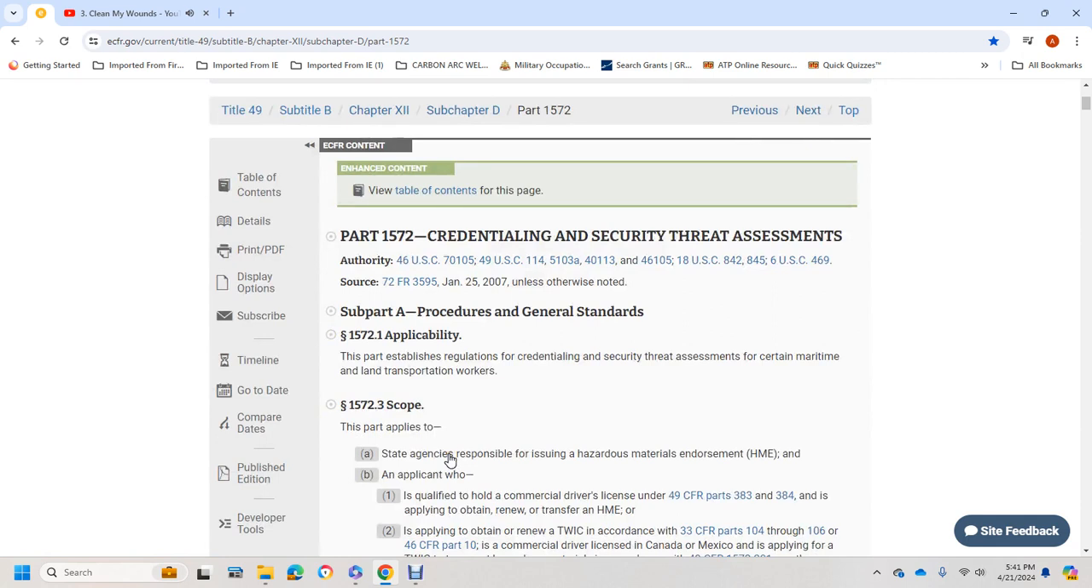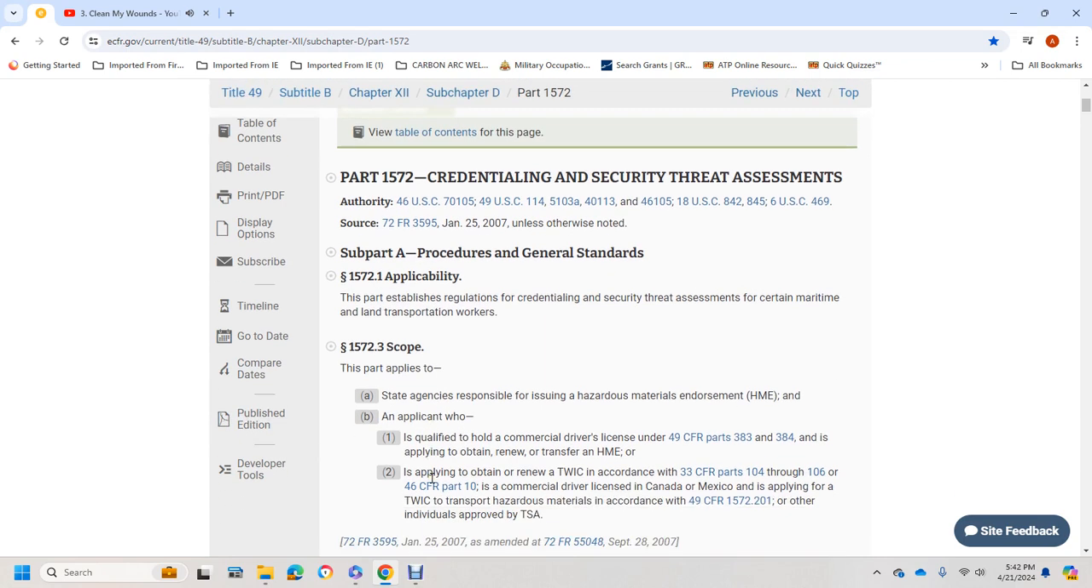1572.1 Applicability. The Department establishes regulations, credentials, and security threat assessments for certain maritime and land transportation workers. 1572.3 Scope. This part applies to A, a state agency responsible for issuing hazardous materials endorsements, and B, an applicant who is qualified with a commercial driver's license under Title 49 CFR Parts 383 and 384 and is applying for the obtaining, renewal, and transfer of the hazardous materials endorsement, or obtaining a transportation worker identification card according to